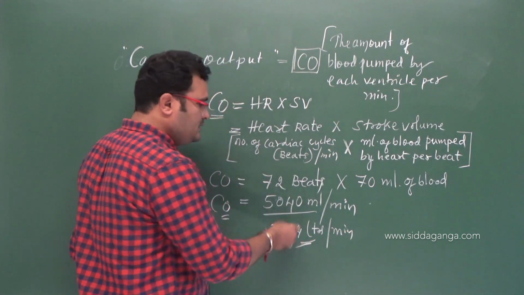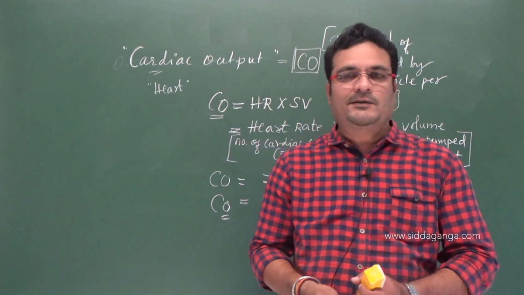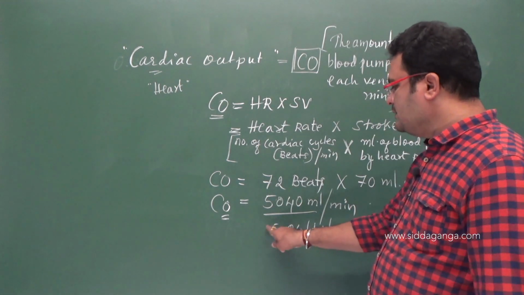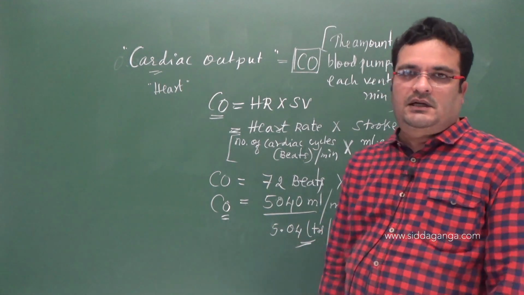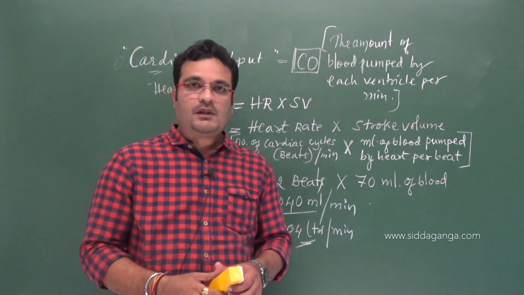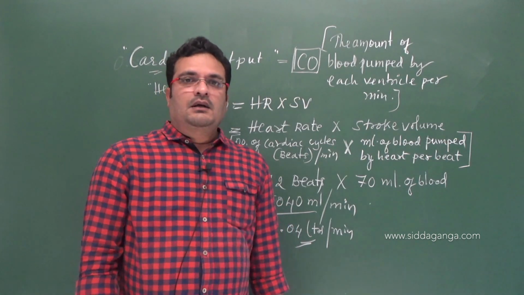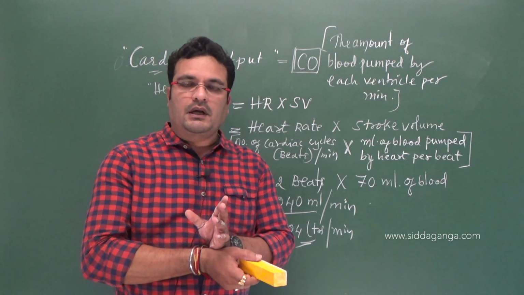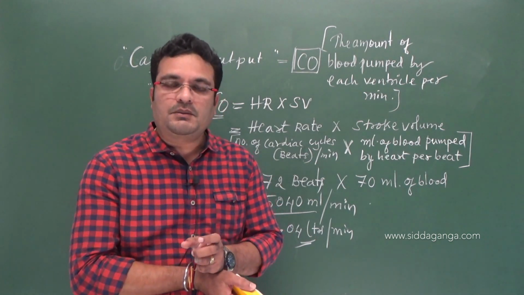If you convert milliliters into liters, it will be around 5.04, meaning 5 liters on an average. Approximately 5 liters of blood gets pumped by the heart per minute in a healthy adult human being, right?